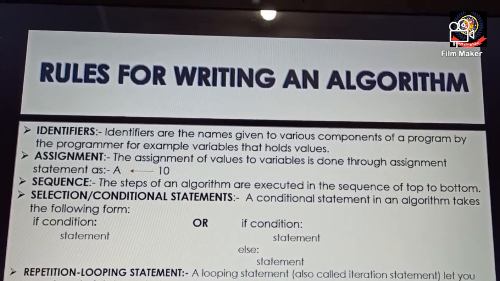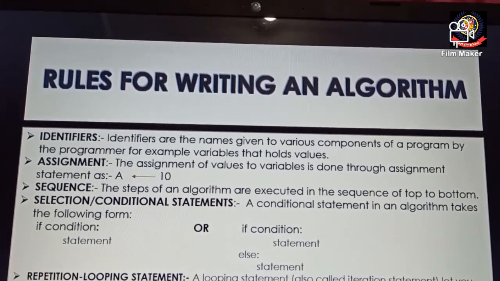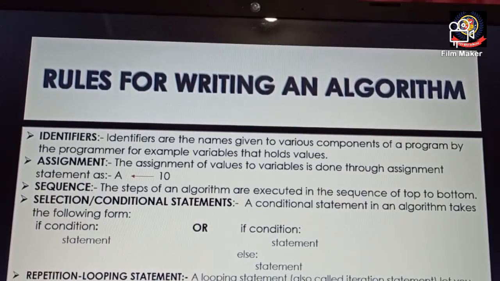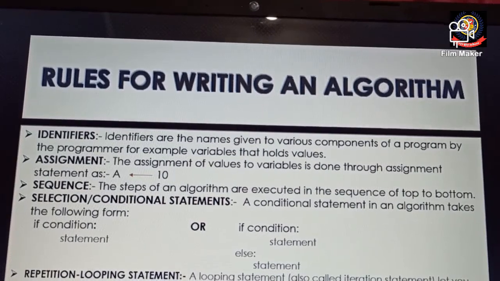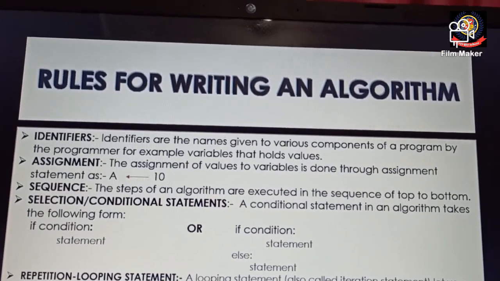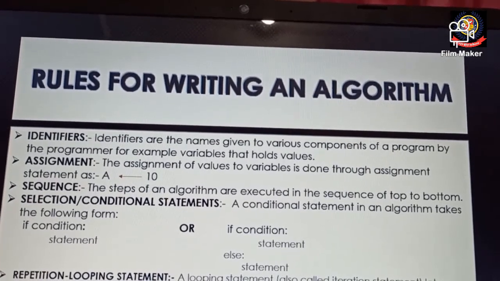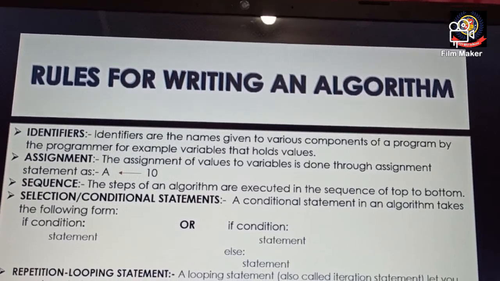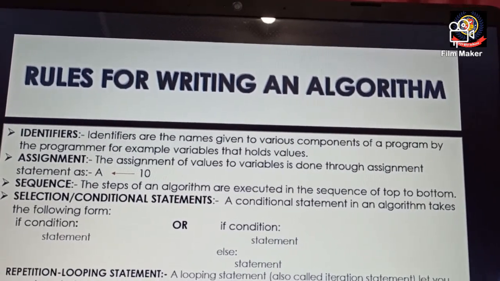Then comes the next one, that is sequence. The steps of an algorithm are executed in sequence. When we are writing the algorithm, it is executed step by step, in the sequence from top to bottom, and each and every step has to be executed within a finite amount of time. So that is the meaning of sequence, one after another.